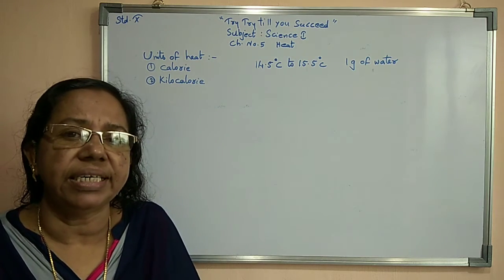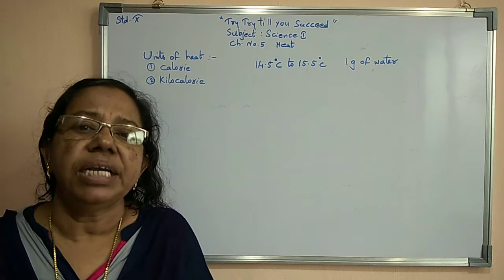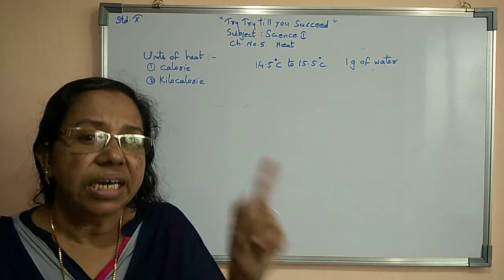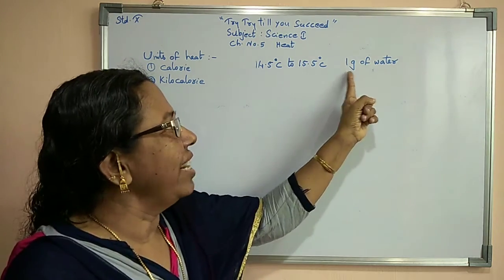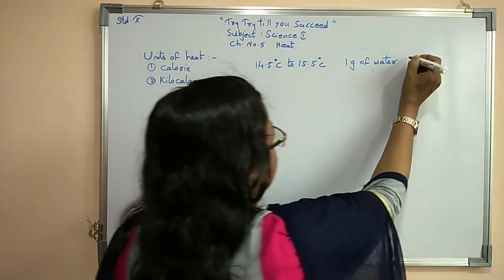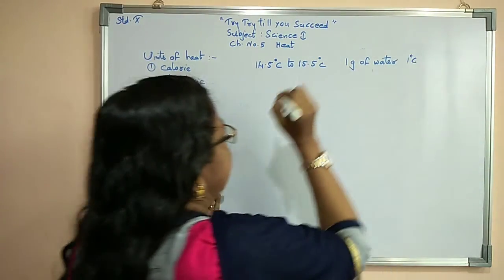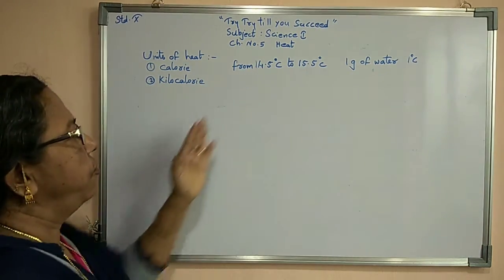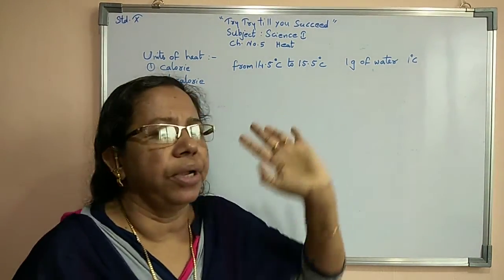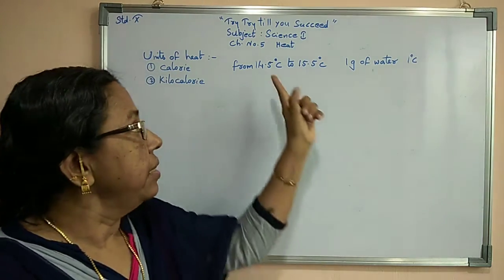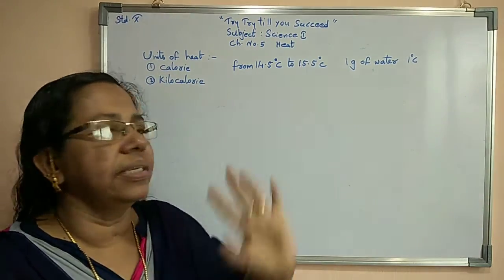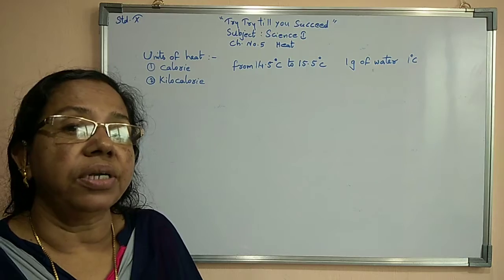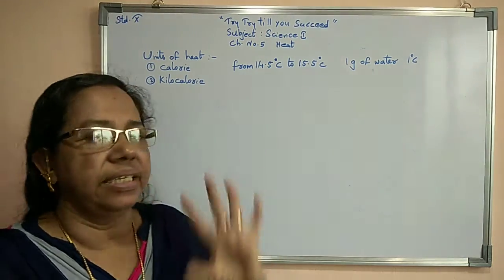So once again, the amount of heat required to raise the temperature of 1 gram of water by 1 degree Celsius, that is from 14.5 degrees Celsius to 15.5 degrees Celsius. This range is a fixed range. We cannot use any other temperature here. Why?